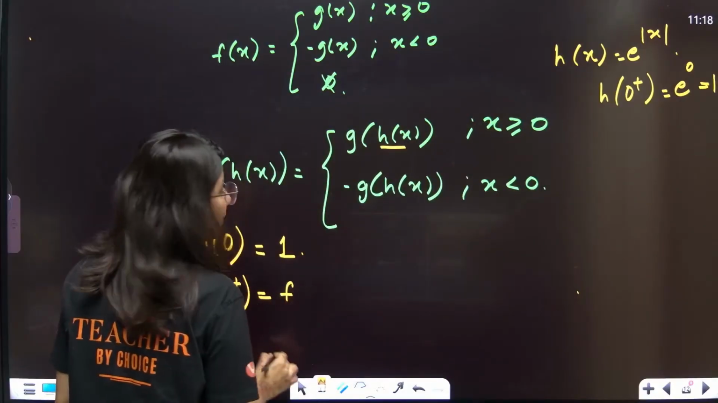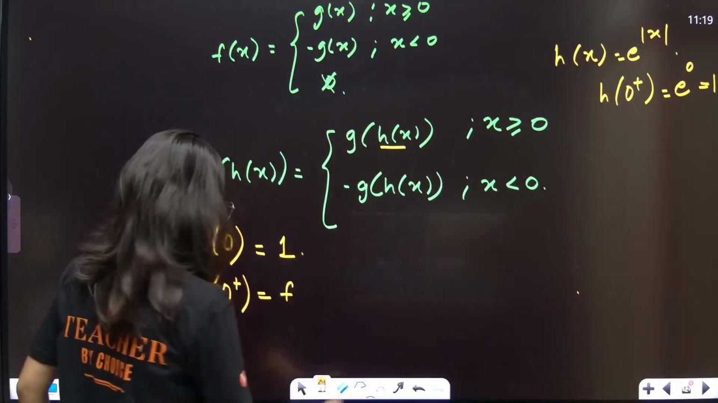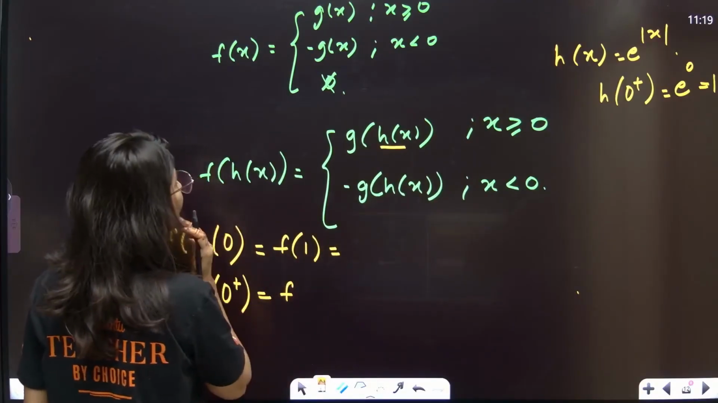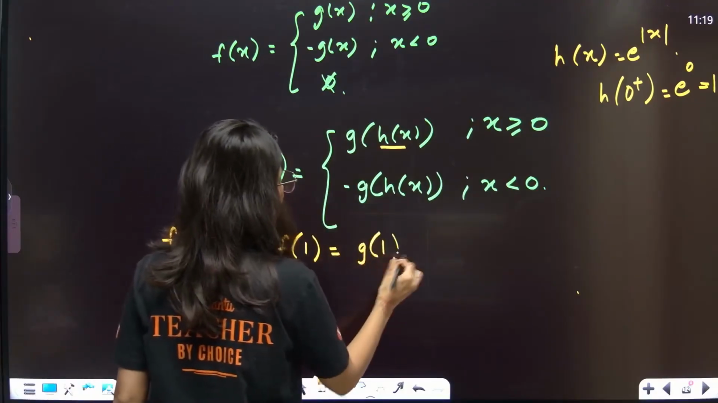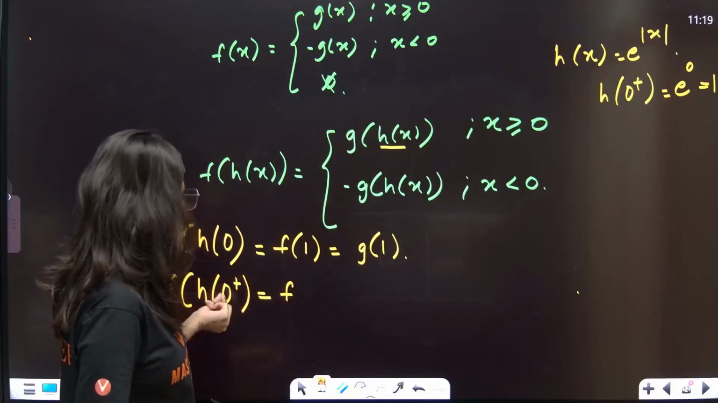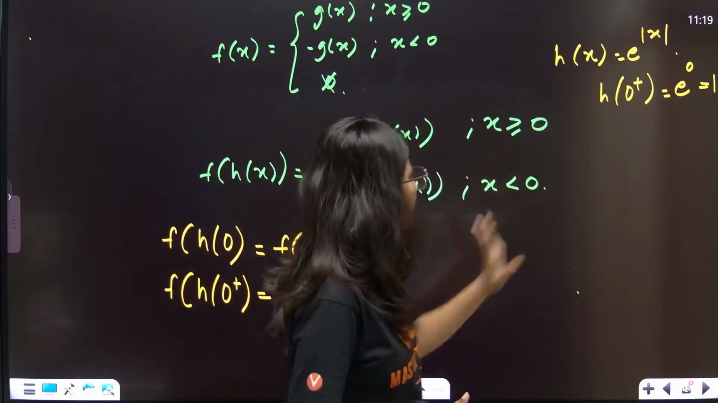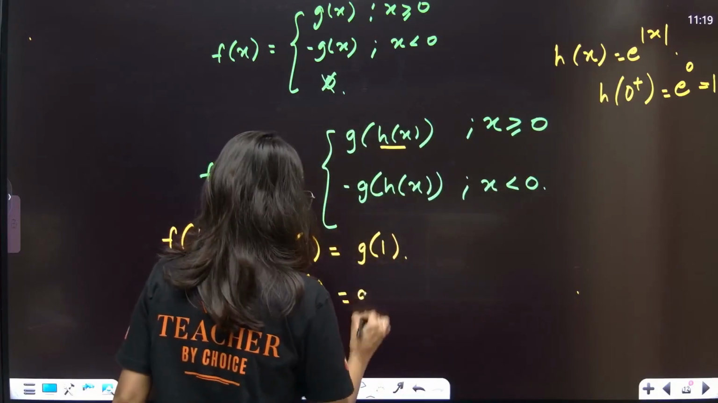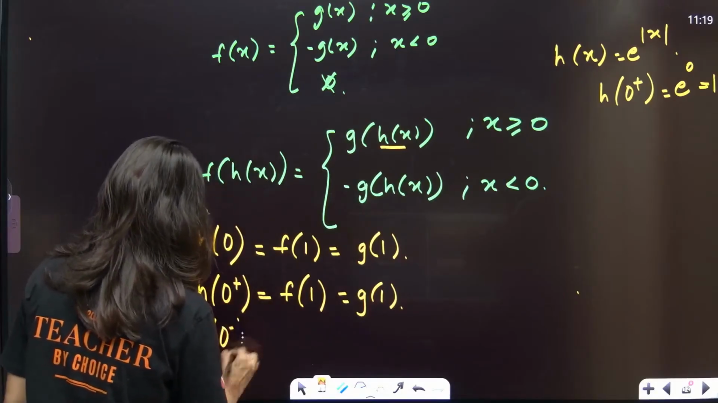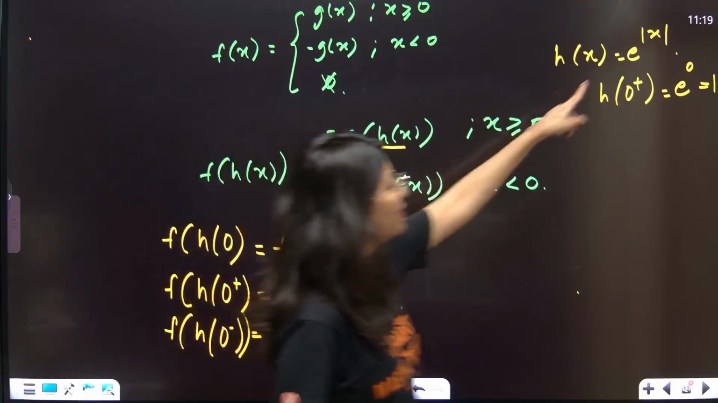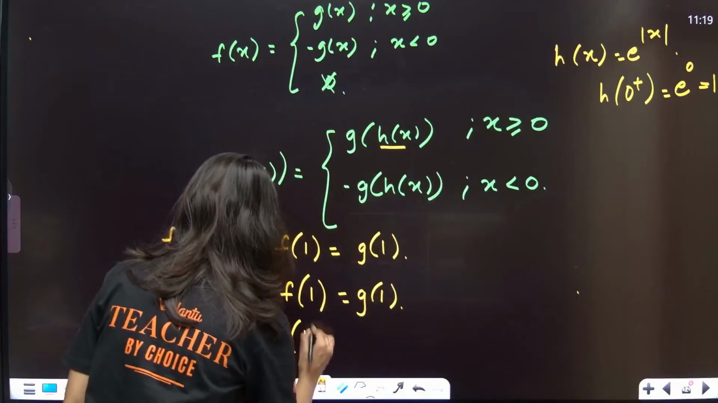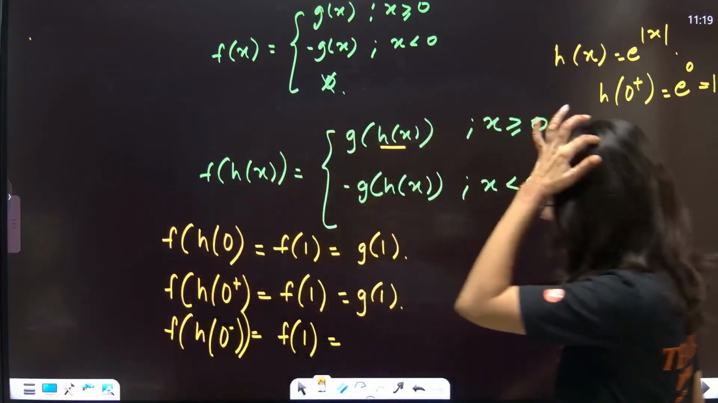So this is actually h of, so this is f of 1. Now f of 1 is nothing but g of 1. Now let's talk about h of 0 positive. Correct? H of 0 positive is again 1. So f of 1, that is also g of 1. And if I talk about f of h of 0 minus, so 0 minus if you put over here, again you are going to get 1 only. So this is f of 1.